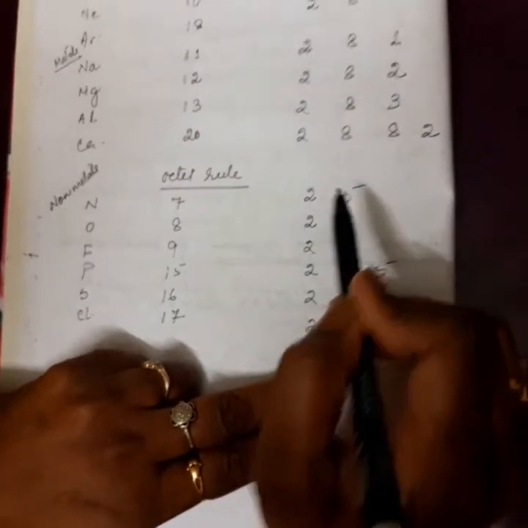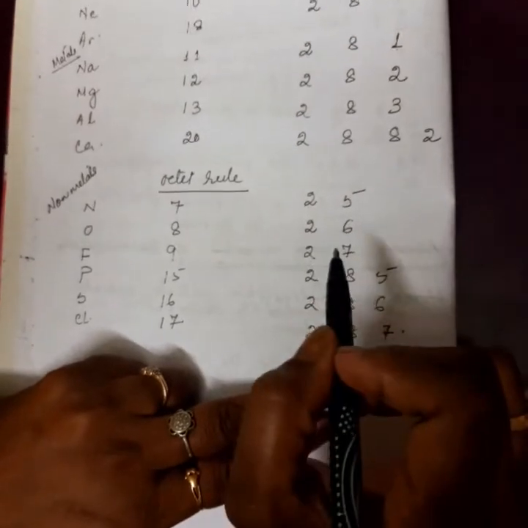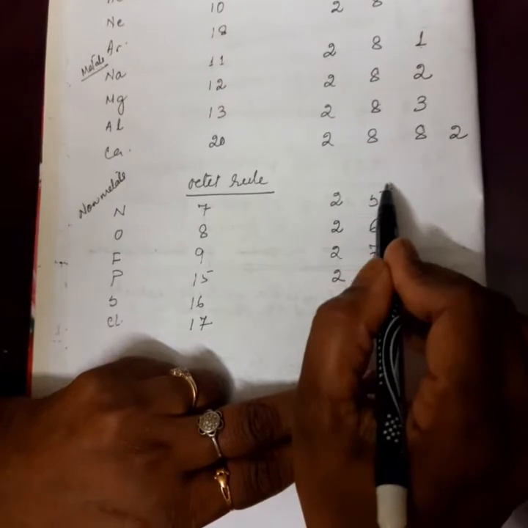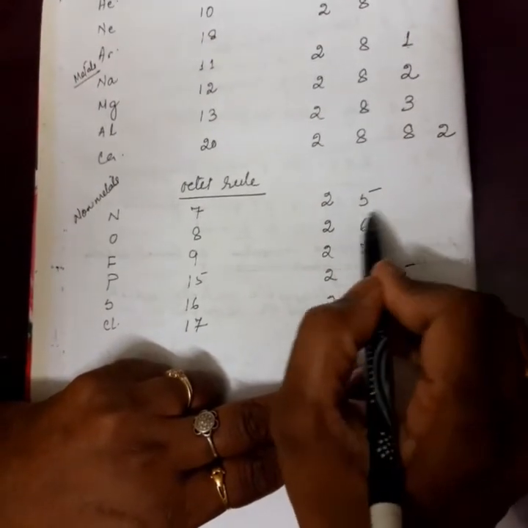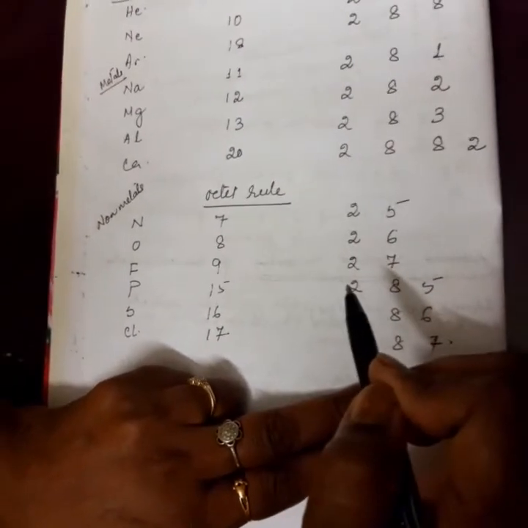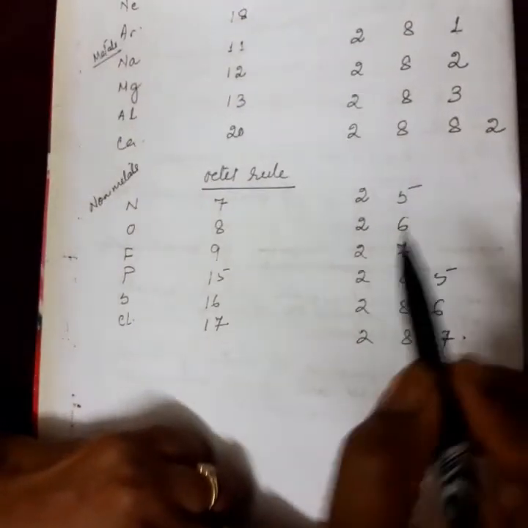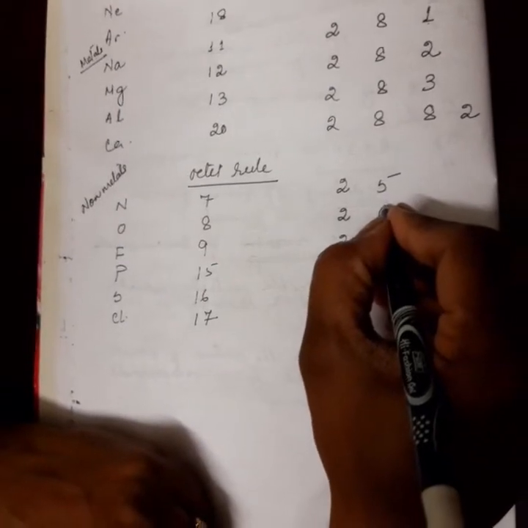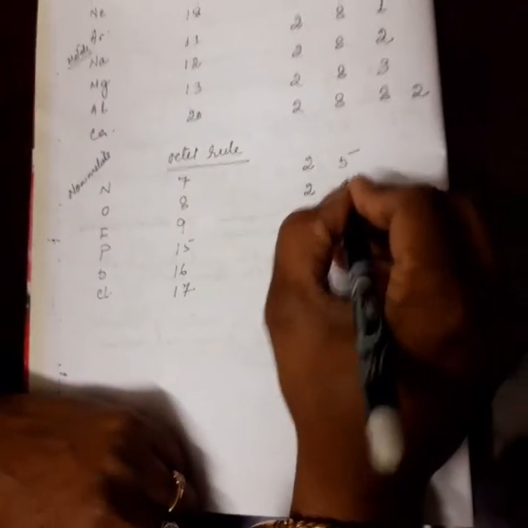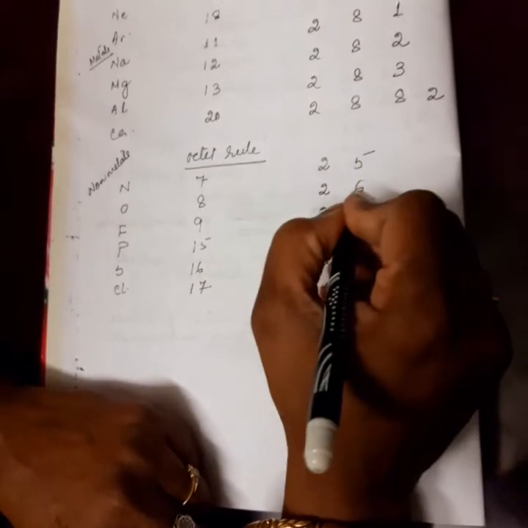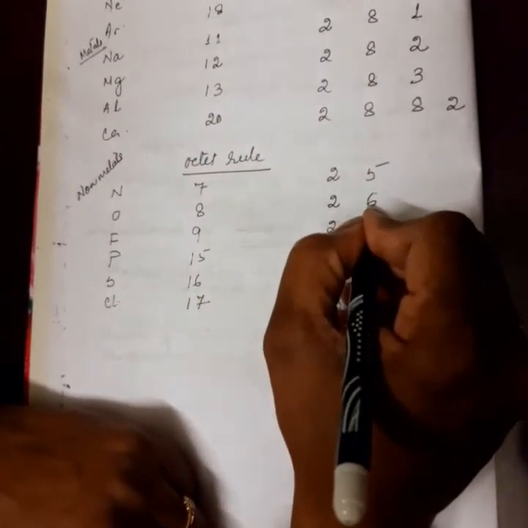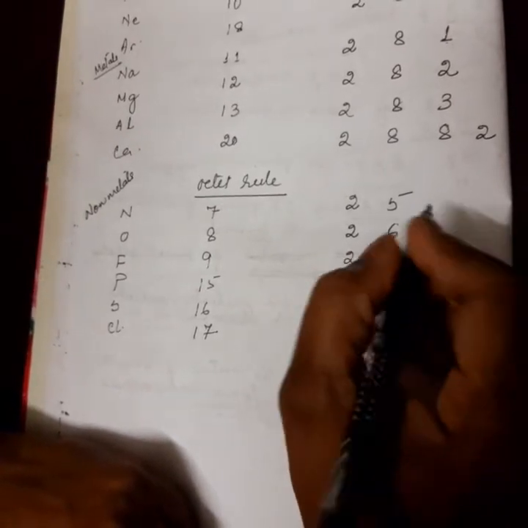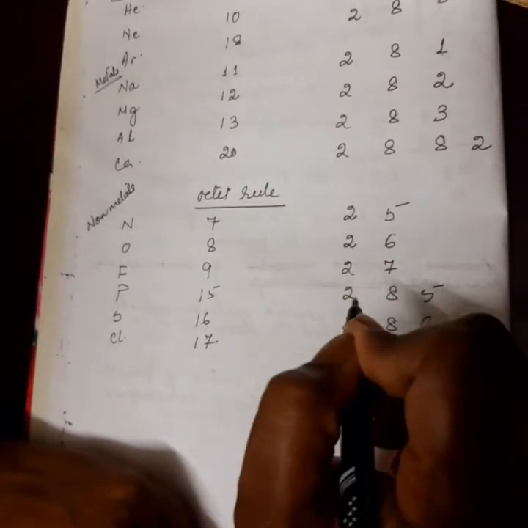Okay, to become stable, it needs how many more electrons? 3 electrons. Either it will gain 3 electrons or it will lose 5 electrons to become stable. You get my point? Similarly, for oxygen, in the outermost shell there are 6 electrons. So, to become stable, it needs 2 more electrons to complete its outermost shell as per the octet rule, or it has to lose 6 electrons.